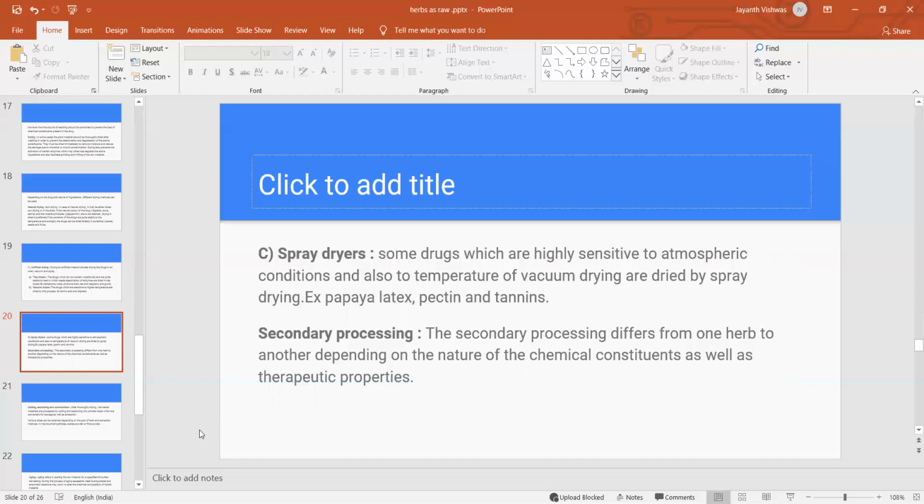Next, the second one is secondary processing. The first one is primary processing and the second is secondary processing. Secondary processing differs from one herb to another, depending on the nature of the chemical constituents present in that particular plant as well as its therapeutic properties.